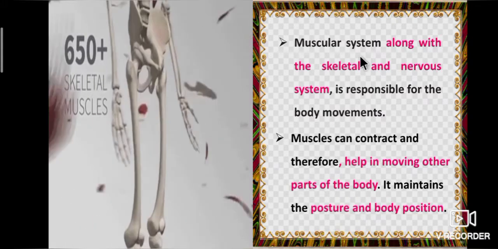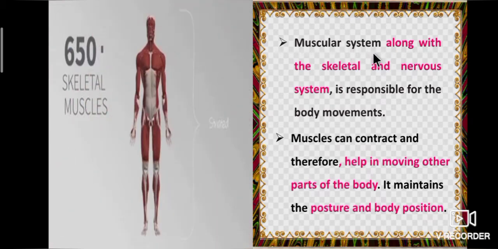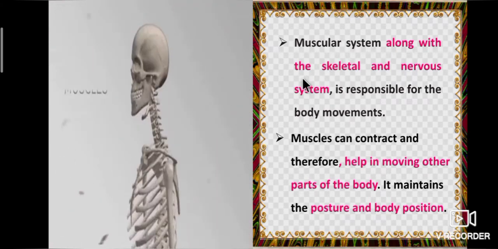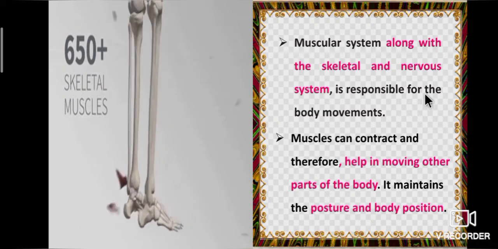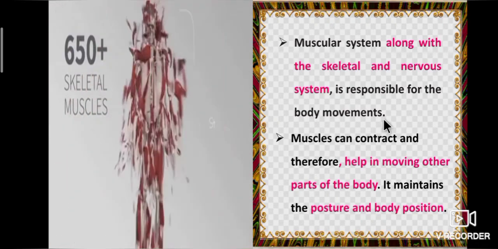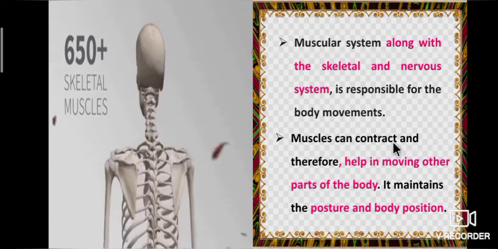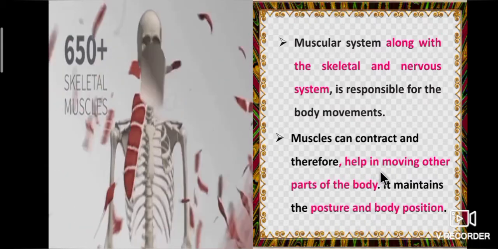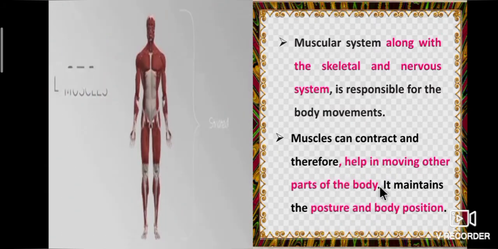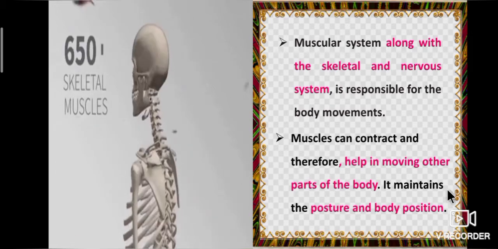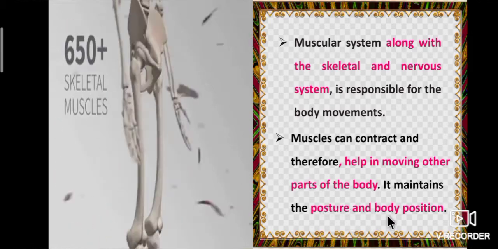Once again I repeat, muscular system along with the skeletal and nervous system is responsible for the body movements. Muscles can contract and therefore help in moving other parts of the body. It maintains the posture and body position.